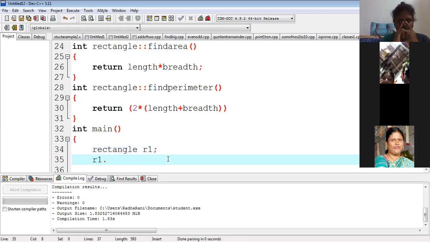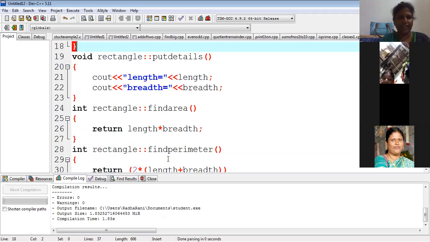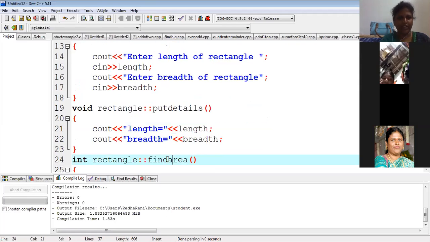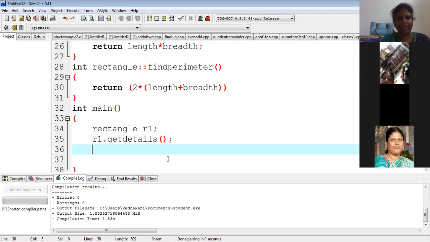R1 dot. Now what is the first method we have to call here? Shall I write find area first? No, you cannot do it, because first of all we have to read the length and breadth. For this we have written code in get details, where we are reading the values: enter length of the rectangle and enter breadth of the rectangle. Once you get the details, then you can do it. What are the mutators you can call? R1 dot find area.